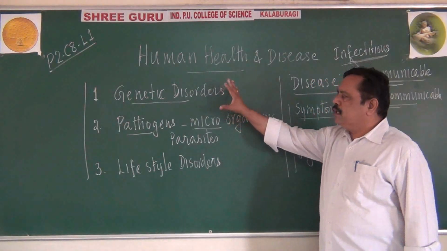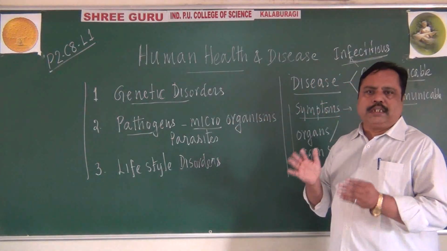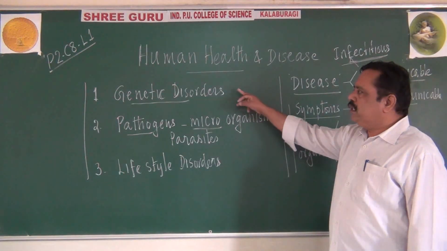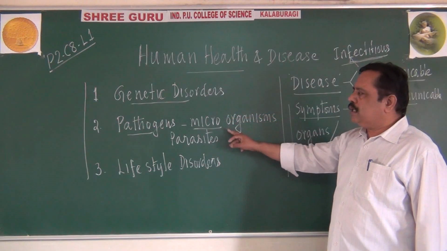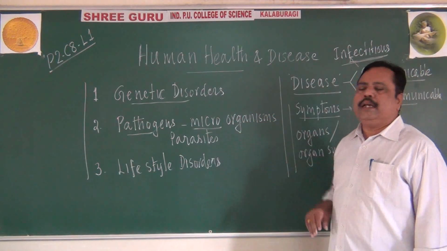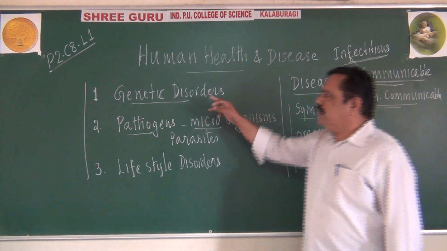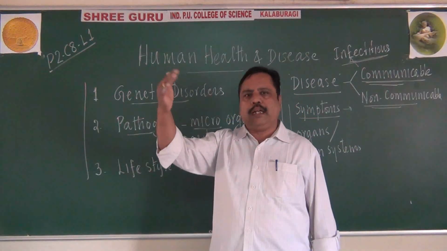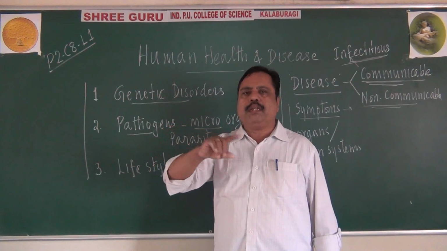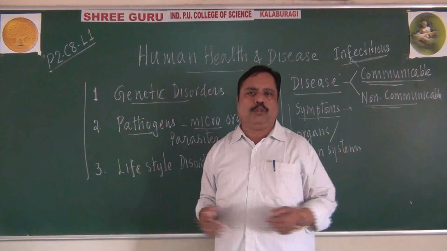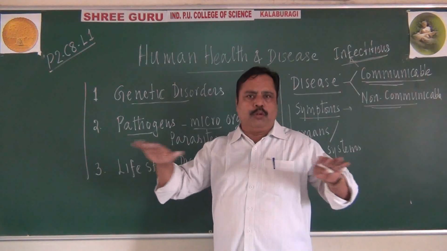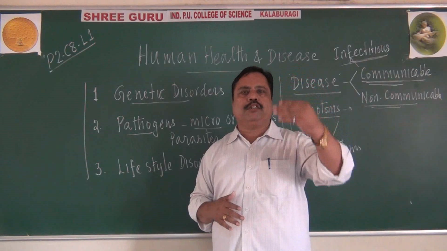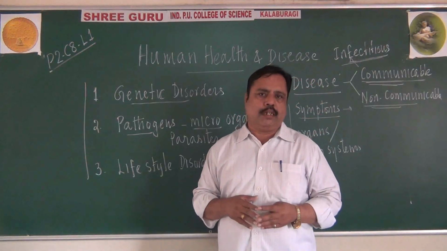So students, there are three groups of reasons for getting health affected. One is due to genetic disorder, another is due to pathogens, and another is lifestyle disorder. Even genetic disorders are not communicable disorders. They are inherited, but they are not communicated from person to person. They won't spread contemporarily. It will spread vertically from the parents to the children, children to the grandchildren, like that.